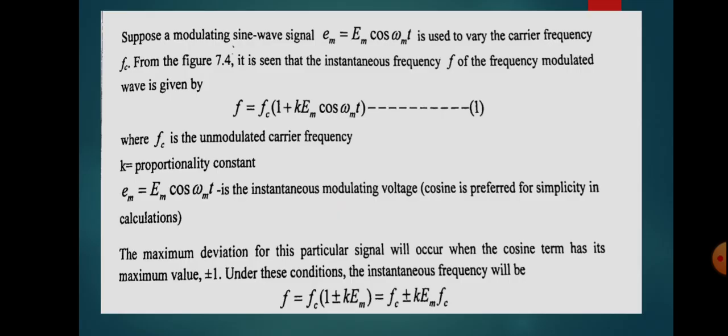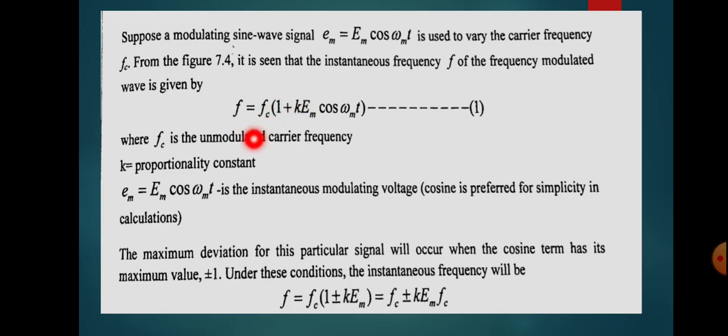Now let us see the mathematical analysis. Here we have a modulating signal, and we can mathematically represent that signal in the form of a sine or cosine. For simplicity of analysis, we are using the cosine waveform. So let us represent the modulating signal as Em, that is, the instantaneous value of the modulating signal is equal to capital Em cos omega m t, where capital Em is the maximum amplitude of the cosine wave or modulating signal, and omega m is the angular frequency. Omega m, you know, is equal to 2 pi Fm. It represents the angular frequency.